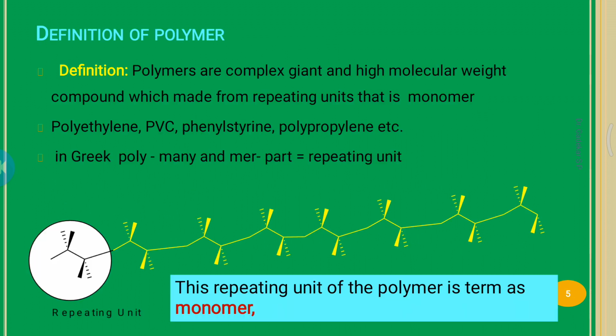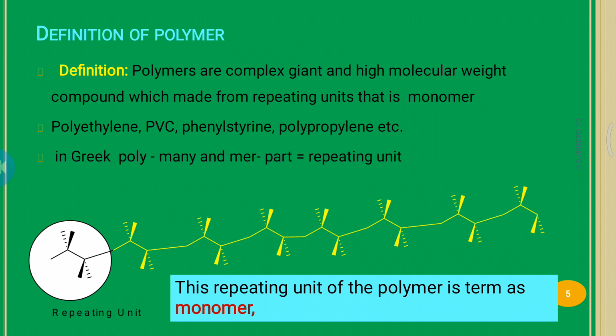Now the definition of polymer. First, we discuss a definition. Polymers are complex, giant, high molecular weight compounds made from repeating units, that is, monomers. A monomer is a repeating unit.